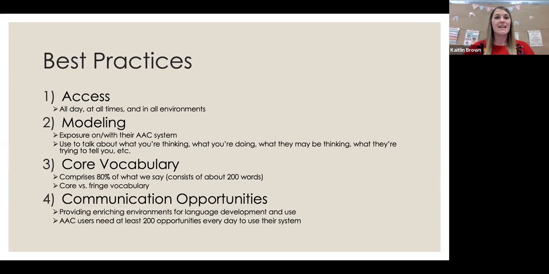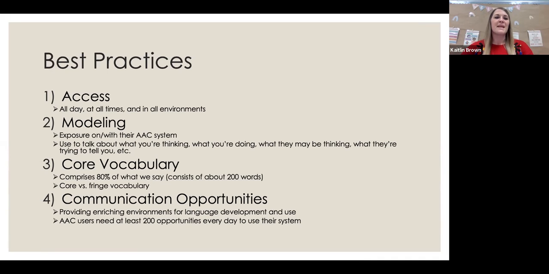And that in and of itself is more functional than trying to teach them a specific word such as bathroom, because the opportunities to use the word want are far more in number in a single day than the single word of bathroom.